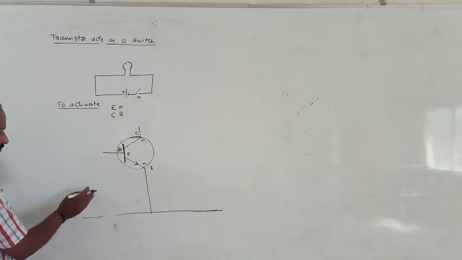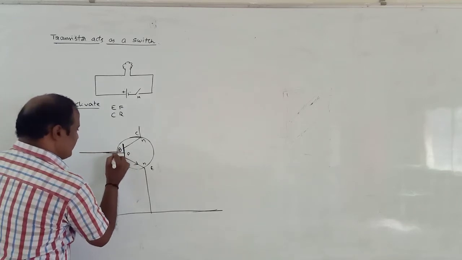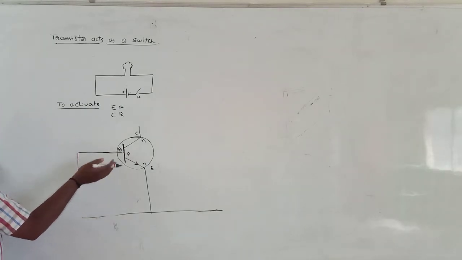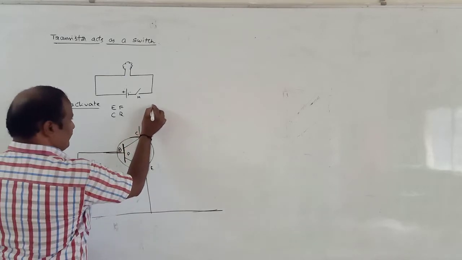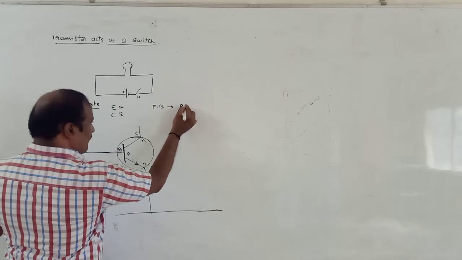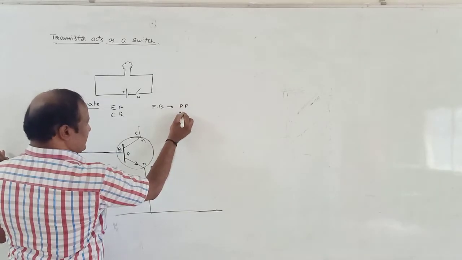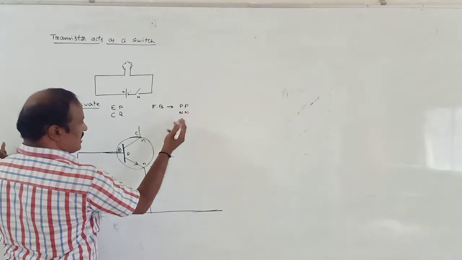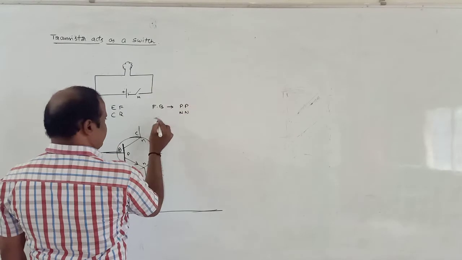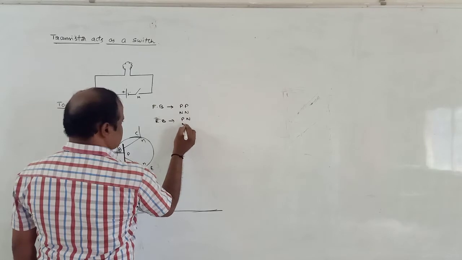This is the emitter diode, you know. The emitter diode must be connected in forward bias, which means a battery is connected between base and emitter. In case of forward bias, remember, P type is connected to positive polarity and N is connected to negative polarity, that is, P to P or N to N. But in case of reverse bias, P is connected to N and N is connected to P.